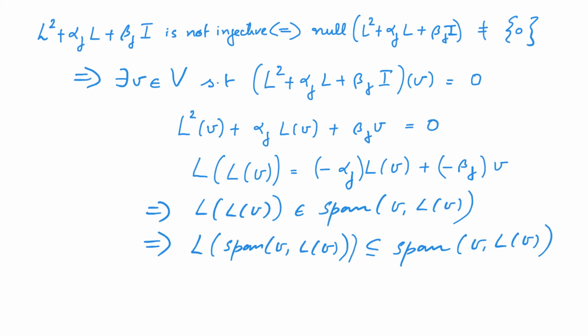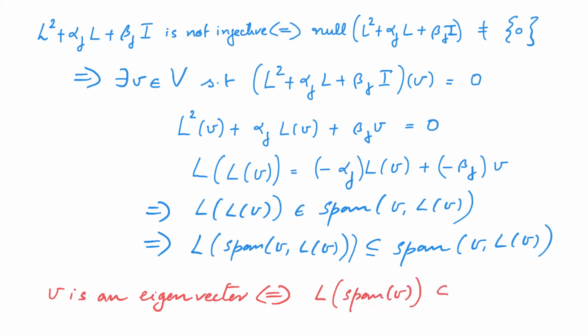Now notice that v is an eigenvector if and only if L of span of v is a subset of span of v. Now, doesn't this look very similar to this? Therefore, this property can be thought of as something analogous to the property of being an eigenvector.